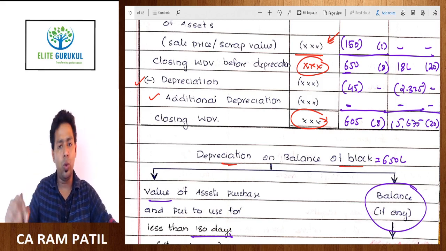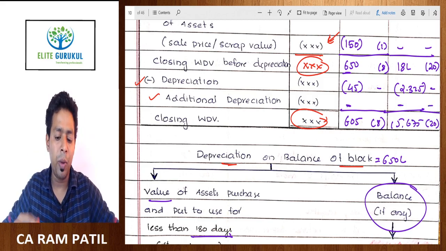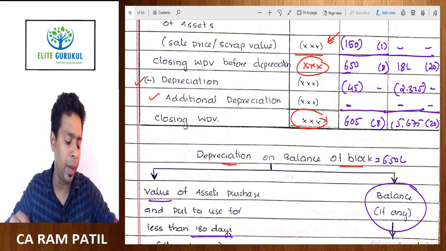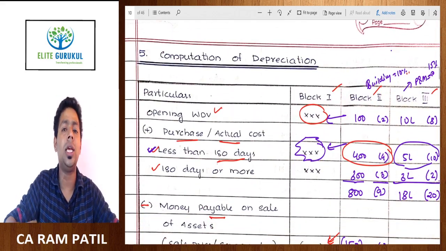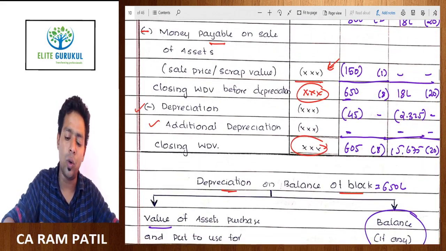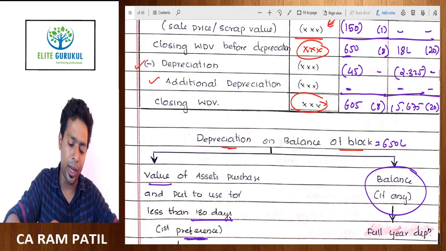On plant and machinery, we do get additional depreciation, but because I haven't covered the provisions of additional depreciation, I assume this particular person is a trader who is not eligible to get additional depreciation on plant and machinery.